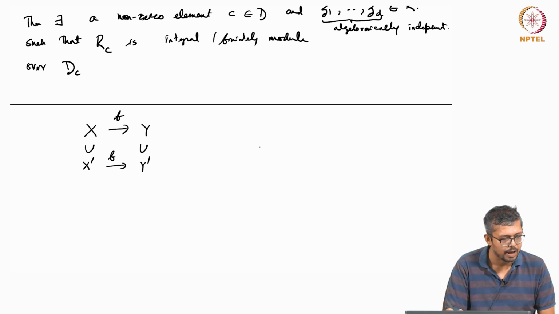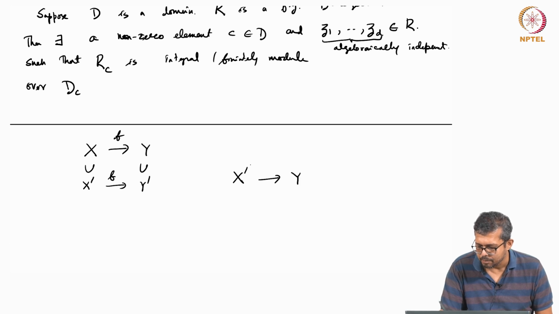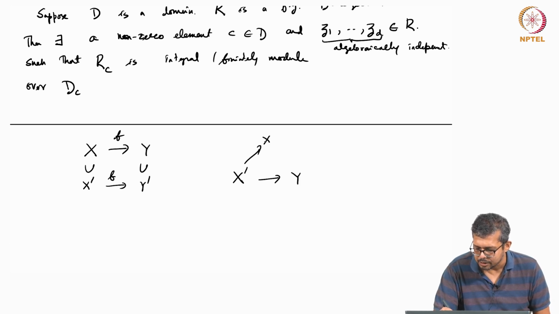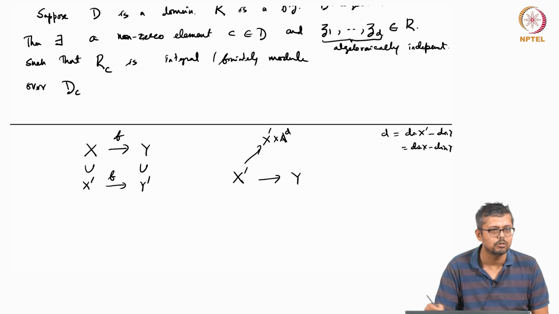I have a diagram like this, that x prime to y prime, and this is x prime cross AD, where D is the relative dimension. So this is nothing but dimension of x prime minus dimension of y prime, which is the same as dimension of x minus dimension of y, because we are considering these are irreducible.